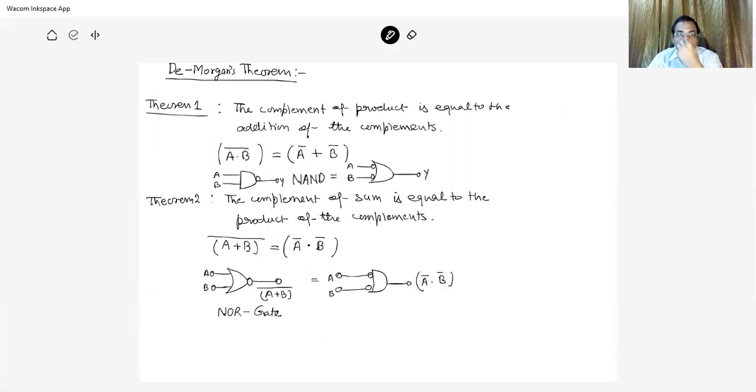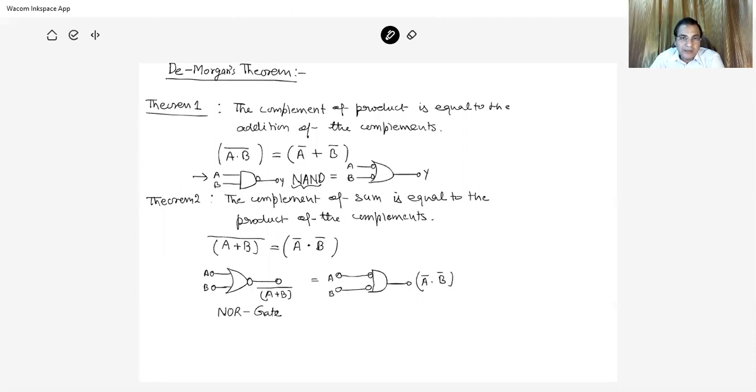On the basis of these cases, we now have two important theorems, known as De Morgan's theorems. Theorem 1: the complement of the product is equal to the addition of the complements. So A and B are the two variables and their product; taking the complement of the product gives A complement plus B complement, the sum of the two complements. It can be realized with the help of gates. This is the AND gate, and its negation is the NAND gate.